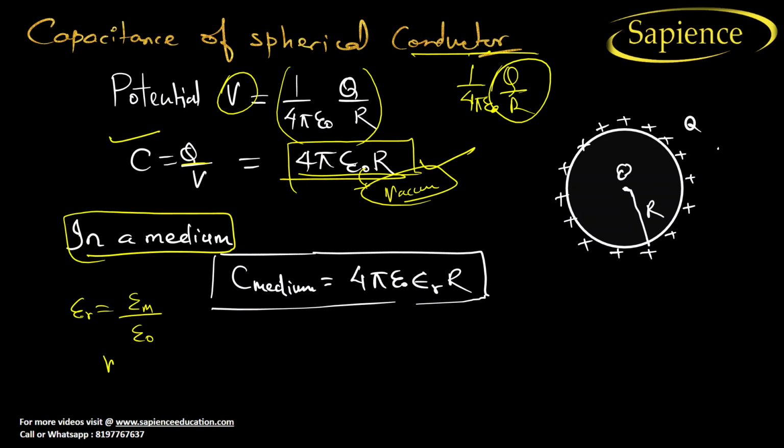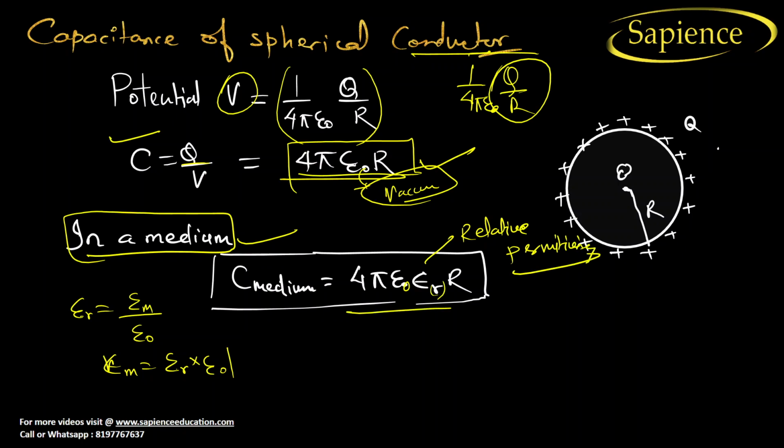So the permittivity in a medium can be written as relative permittivity into epsilon naught. So in a certain medium, if you want to find the capacitance of the spherical conductor, you can write 4 pi epsilon naught into epsilon relative permittivity into R. So this is the relative permittivity.